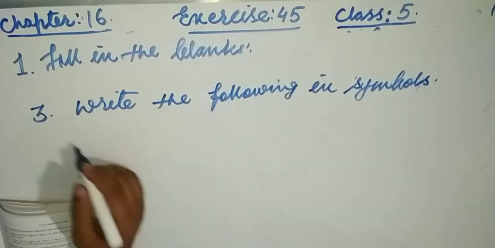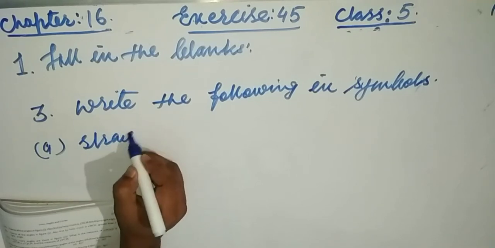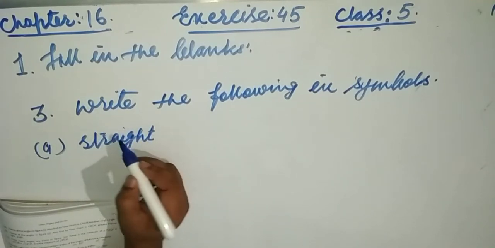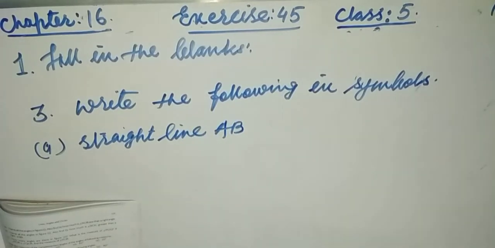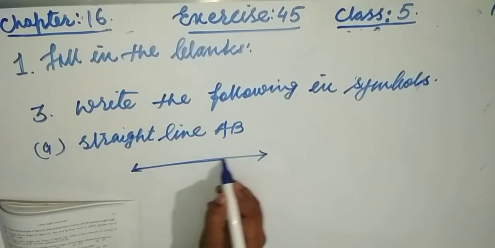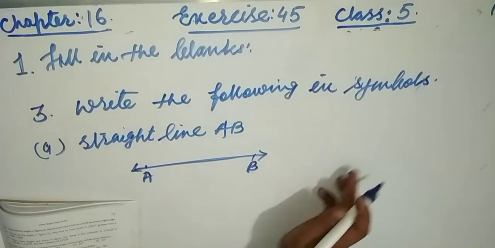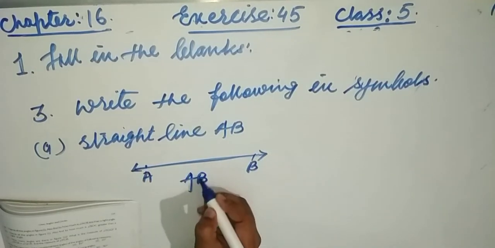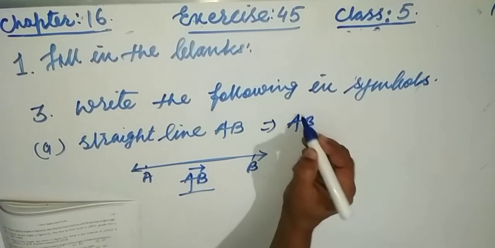A is a straight line AB. This is a straight line, and it is AB. It does not stop, because the arrows mean it goes to infinity. So this is written like this. This is the symbol for line AB.